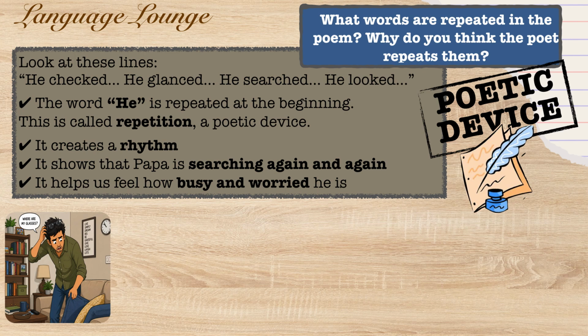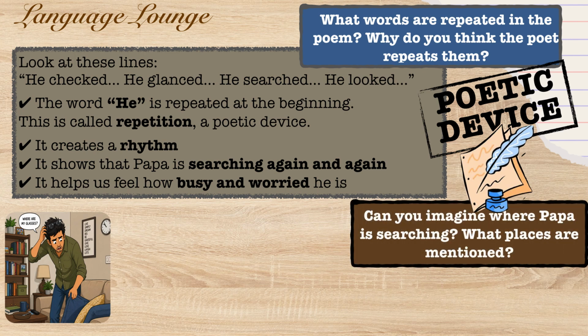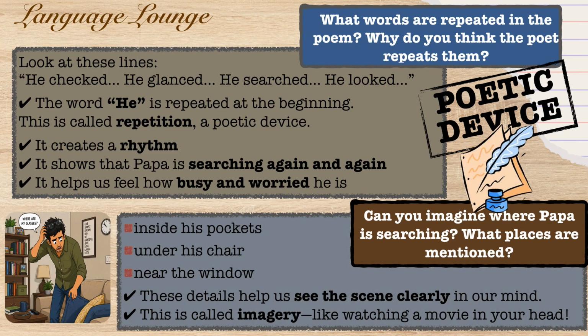Now let's look at another poetic device. Can you imagine where Papa is searching? What places are mentioned? The poem tells us inside his pockets, under his chair, near the window. When we hear these details, we can clearly see the scene in our mind, like a movie playing in our head. This is called imagery. Imagery helps readers imagine the scene clearly and makes the poem more interesting.